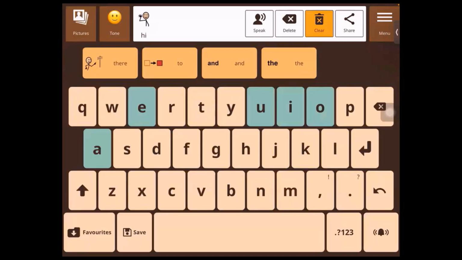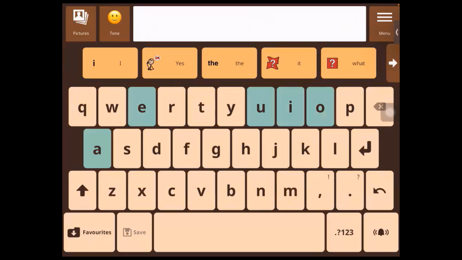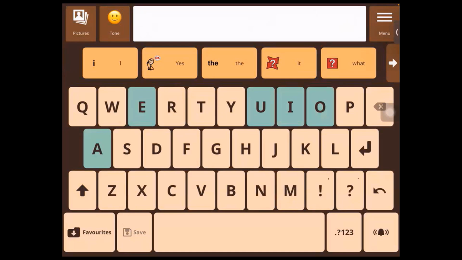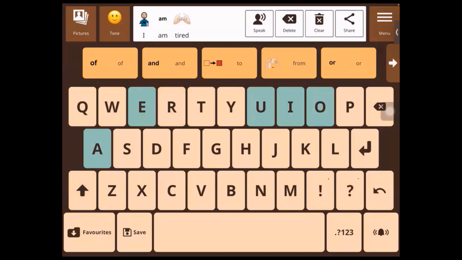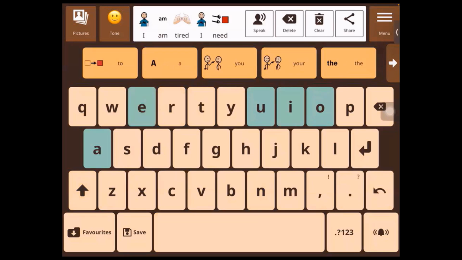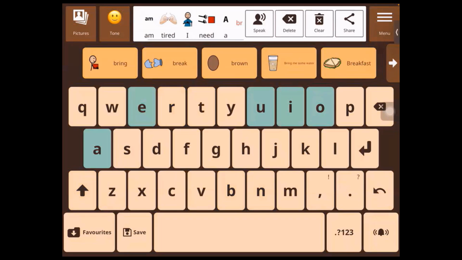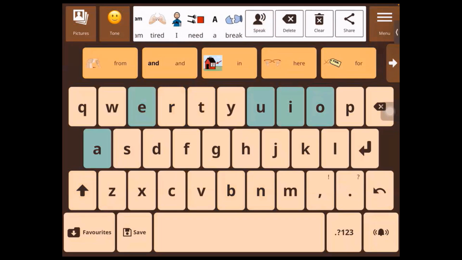So let's try to add a sentence to the favorites. Let's say I want to say I am tired. I need a break. Oops, sorry. I'm going to use the backspace. I am tired. I need a break. I'm tired. I need a break. So I want this sentence to be saved into my favorites. So I go to the save button,